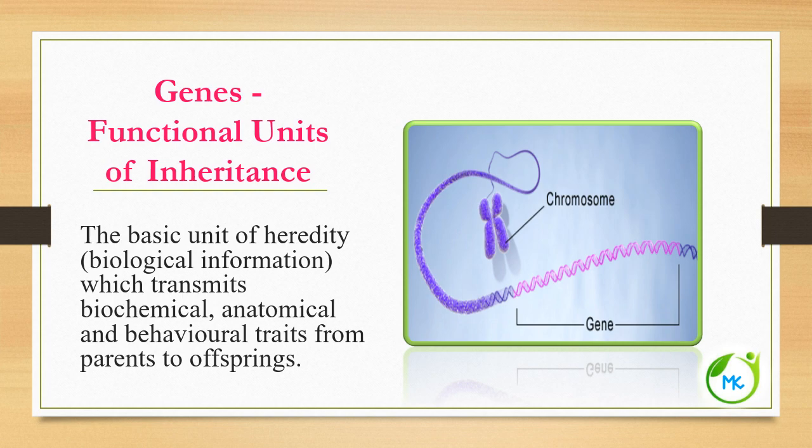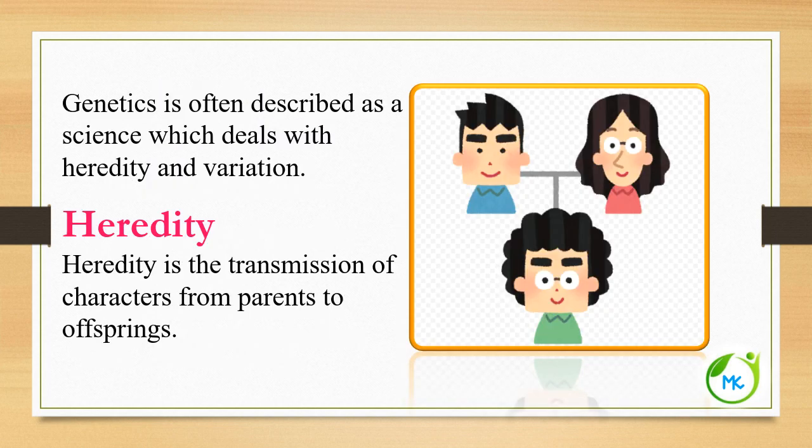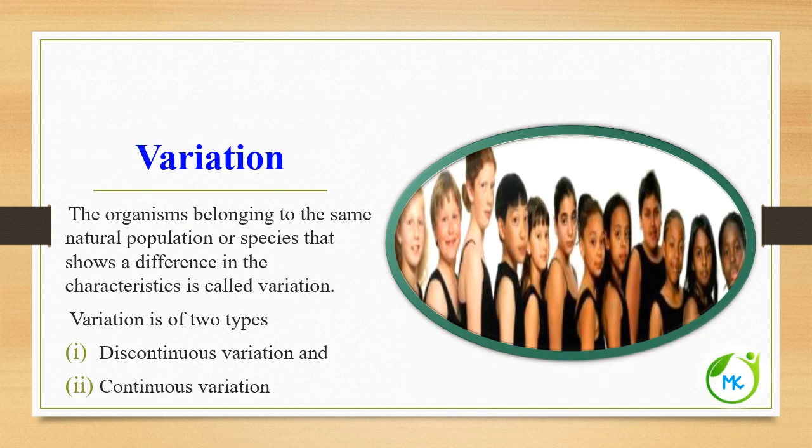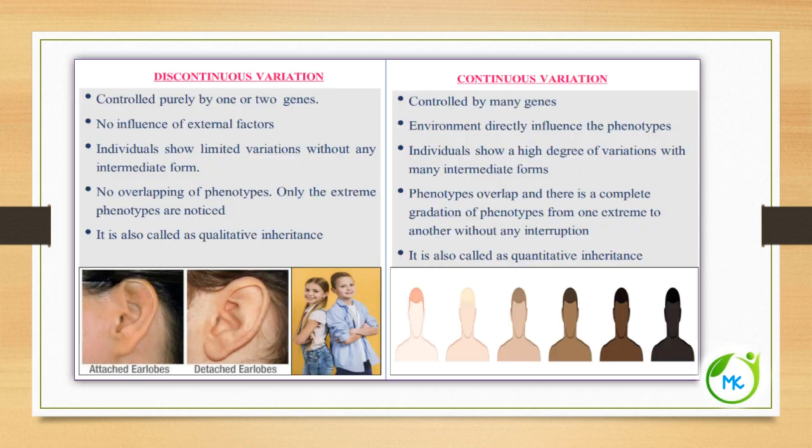What are genes? Genes are the functional unit of inheritance, the basic unit of heredity which transmits biochemical, anatomical and behavioral traits from parents to offspring. And we know genetics is the science which deals with heredity and variation. And heredity is nothing but transmission of characters from parents to offspring. Now we shall see what is variation. Variation is nothing but the differences in the characteristics among the individuals. And it is of two types, discontinuous variation and continuous variation.